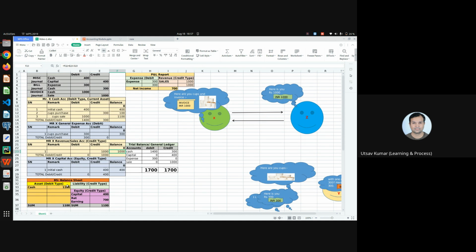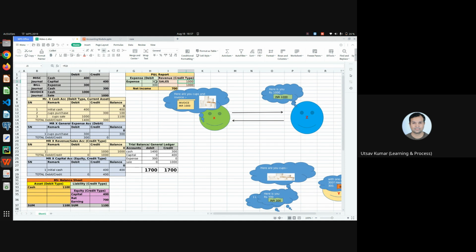Now you can see my balance sheet is balanced. Yes, my balance sheet is 1100. Capital investment is this, cash account is this, retained earning. What is retained earning? Retained earning, as I say, is net income. And what is this net income? Net income is total sales minus total expense. How much is my sales? 1000.